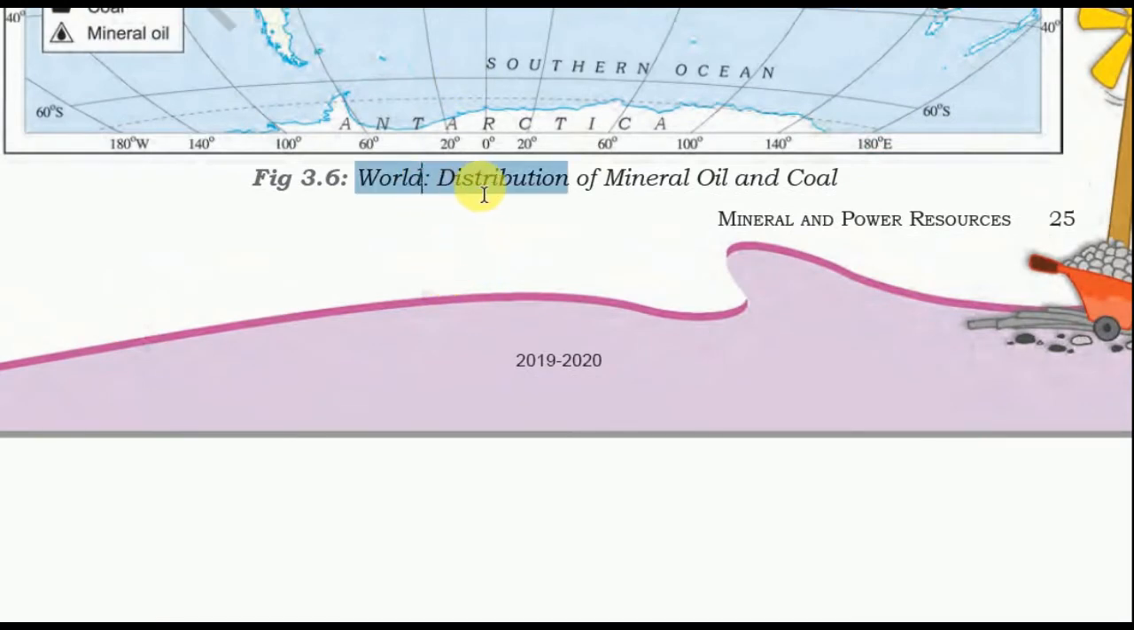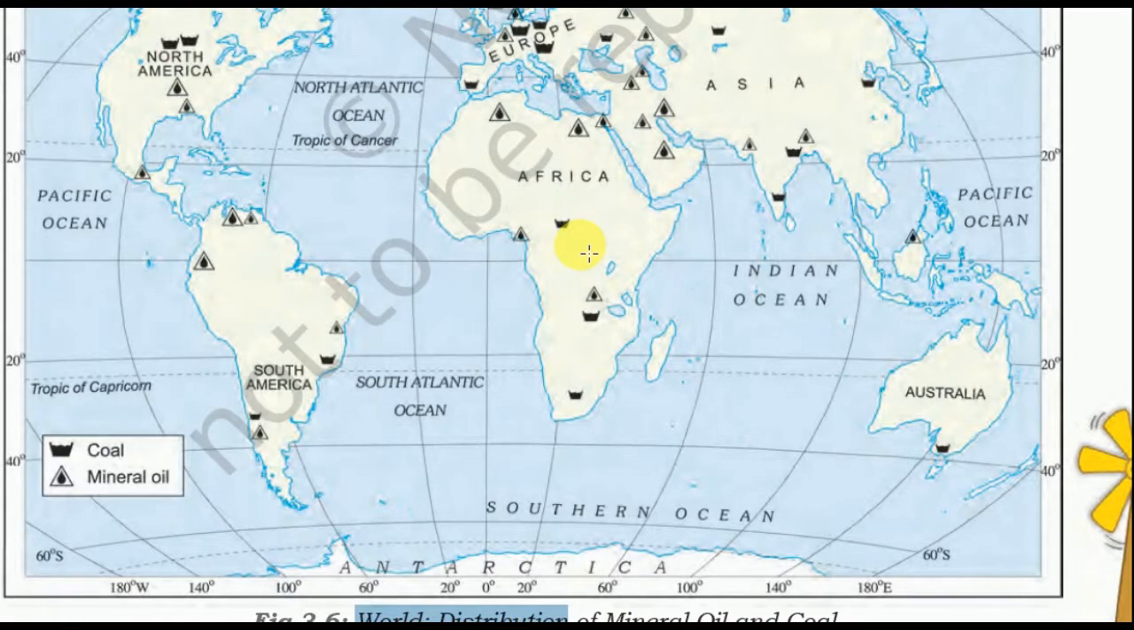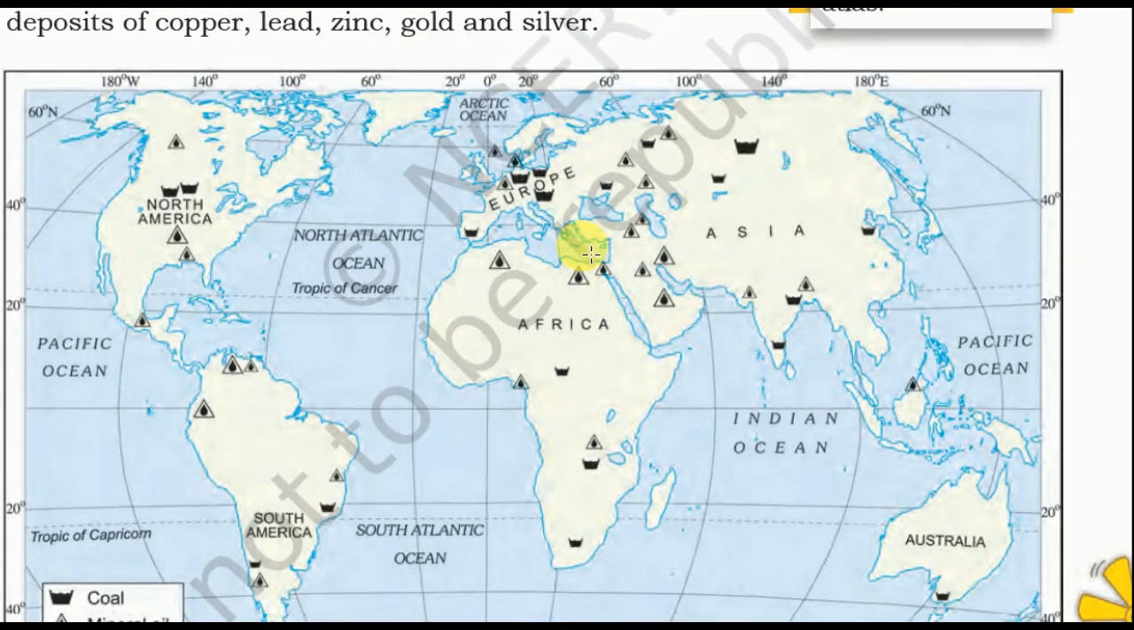This is a map for distribution of mineral oil and coal. So this is the map for mineral coal and mineral oils. Mineral oil is mainly found in this region of Gulf countries in plenty of quantity.